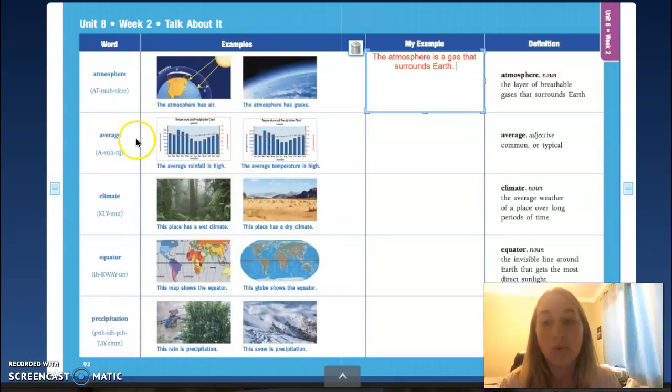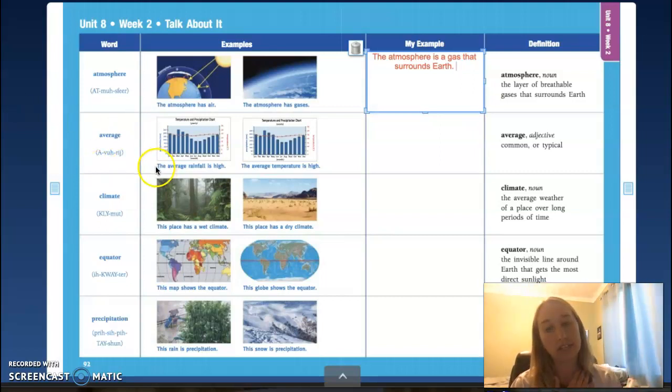Okay, so we're going to look at our vocab word and say it after me. Say average. Good, average. How many syllables does average have? Let's see. Average. 3. Average has 3 syllables. An average just means common or typical, like right in the middle. That's the average score, the average person, the average height.